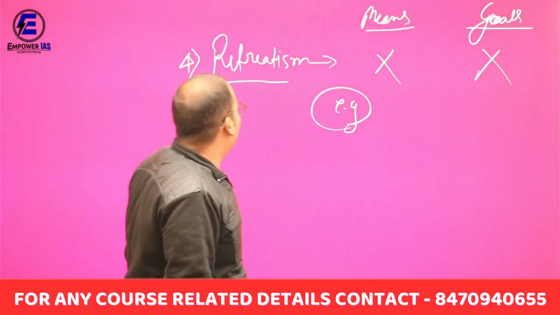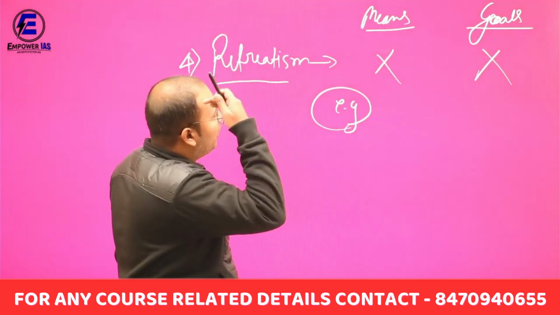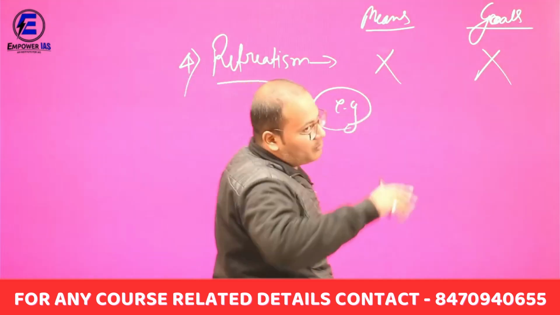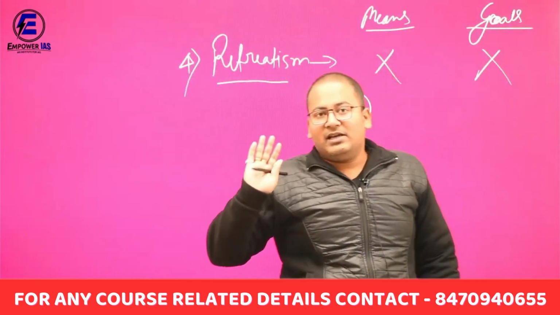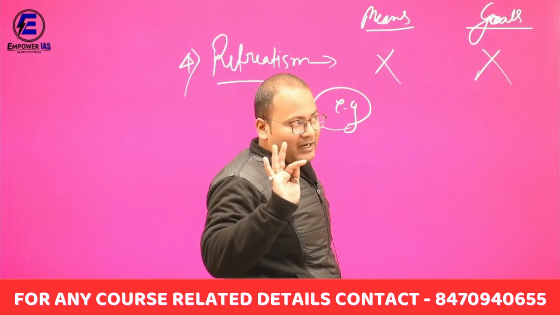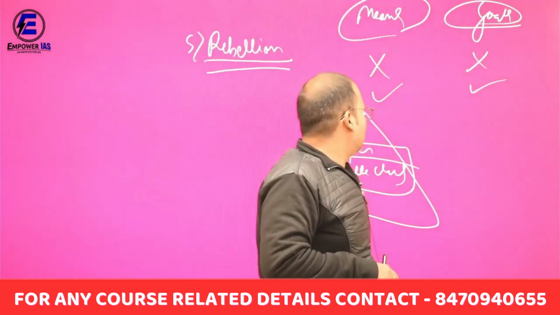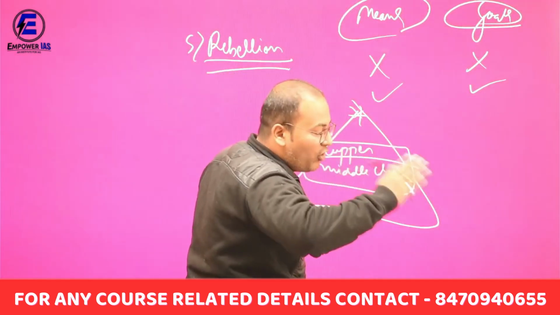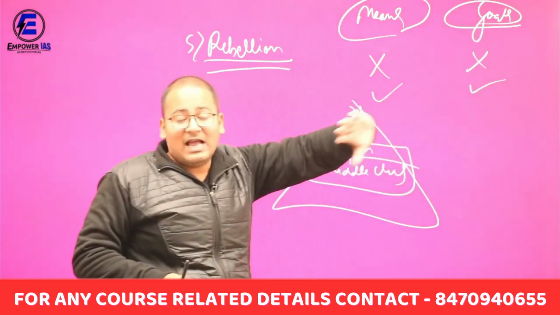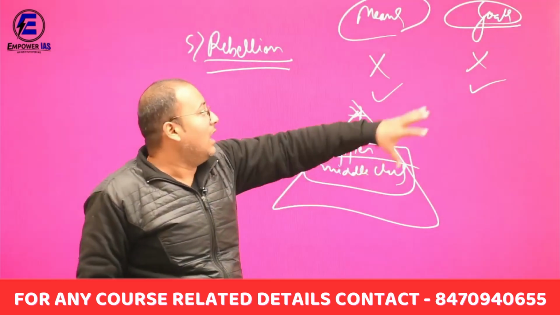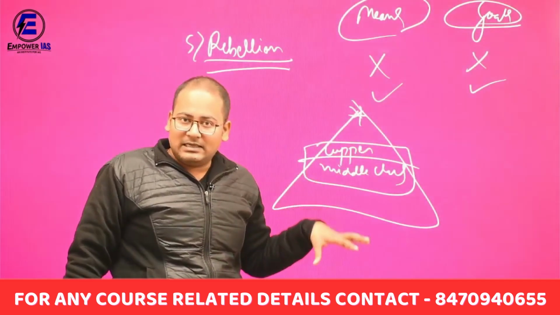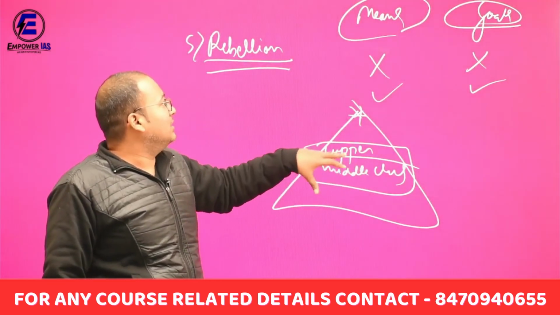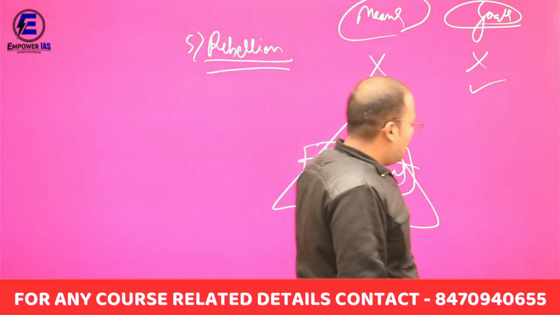The fourth one, which is very important, is retreatism, meaning they are abandoning both goals and the means. In this category mainly we include psychopaths, drug addicts and smugglers. Now the fifth one is rebellion, meaning they are avoiding both means and goals and giving new legitimate means and goals. For example, Gandhi, Lenin, Nehru and others, who are placed in the upper middle class in the society. These are the five ways in which a society can respond.